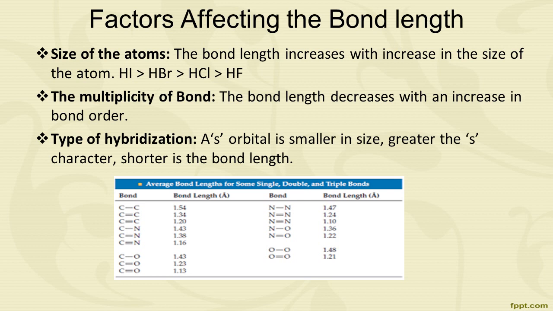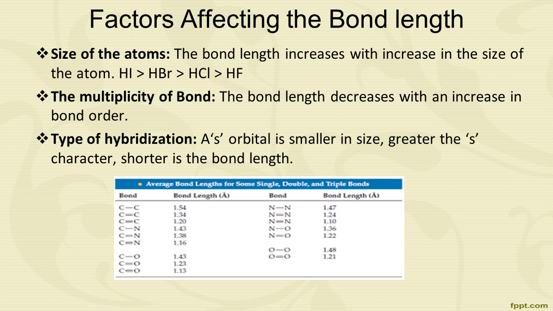Second point, the multiplicity of a bond. As the multiplicity of the bond between the two atoms increases, the bond length decreases. For example, carbon-carbon single bond length is 1.54 angstrom, while the carbon-carbon double bond is 1.34 angstrom, and that of carbon-carbon triple bond is 1.20 angstrom.